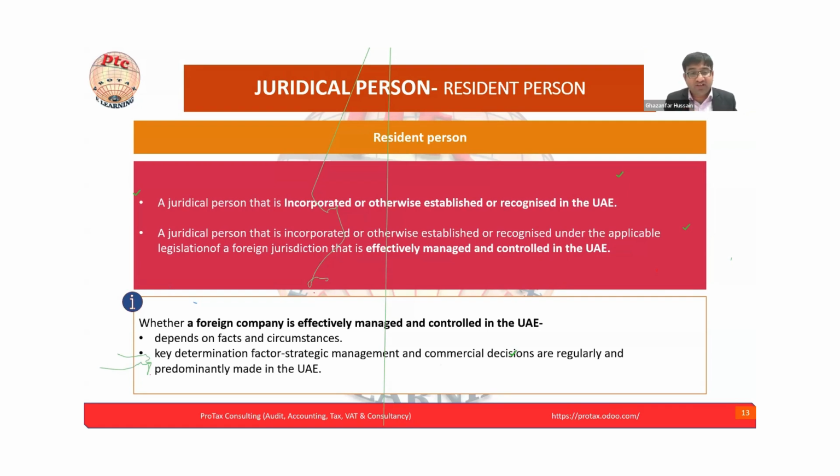How will the authorities know the company is effectively managed and controlled from the UAE, although all the operations, bank accounts, and business operations are outside the UAE? See, the government authorities who design the tax policies have depth of compliance, regulation, and control measures. They know how to track that. So we don't have to think that way. We have to think positive and try to comply with the regulation.